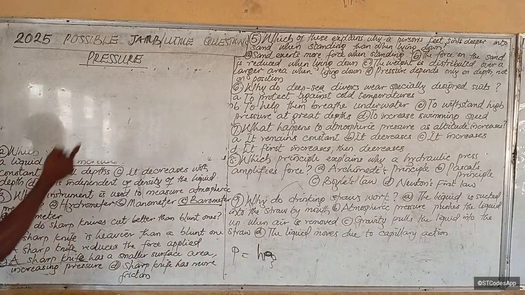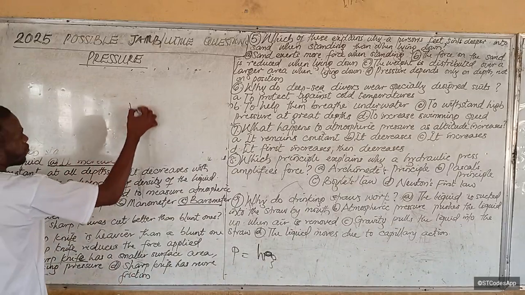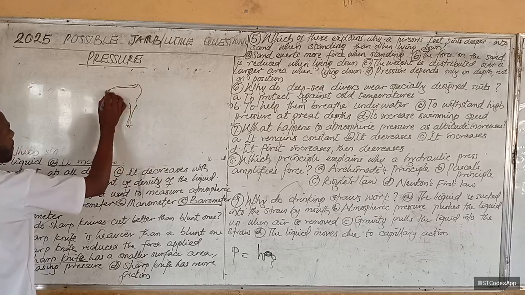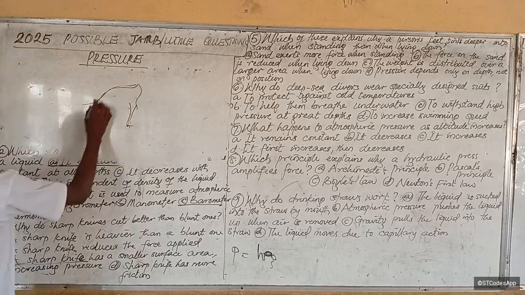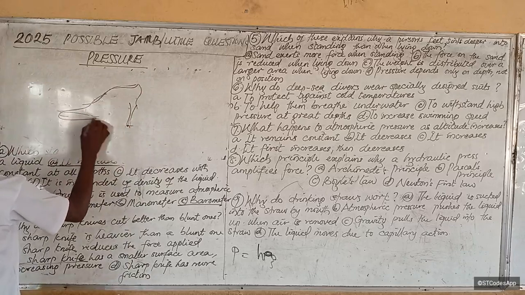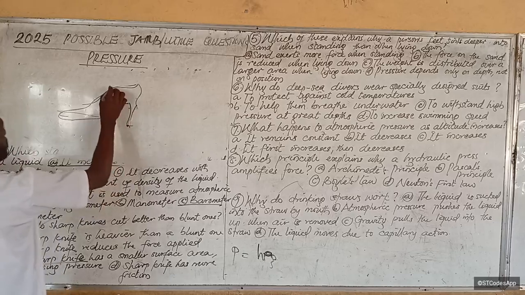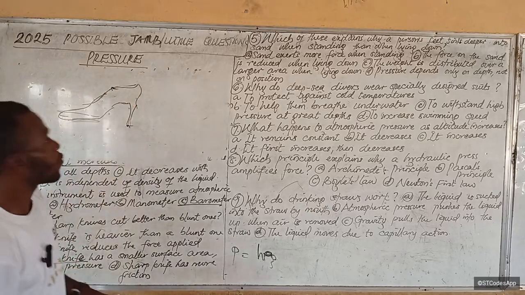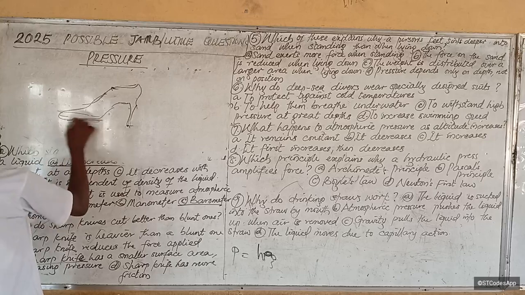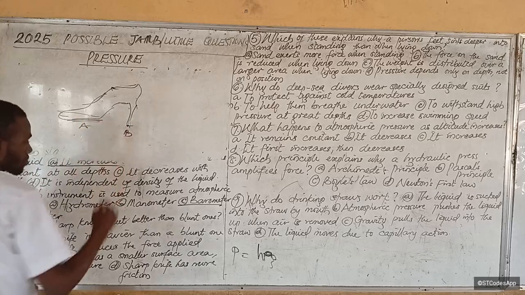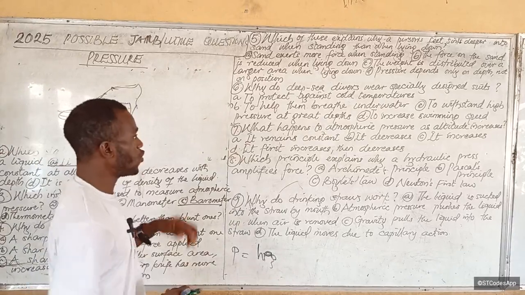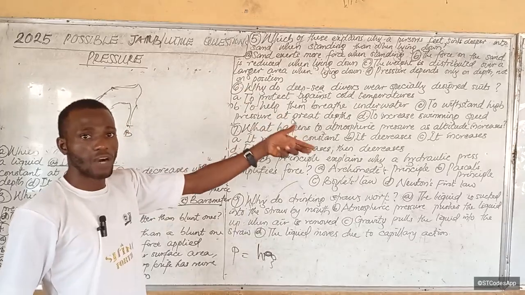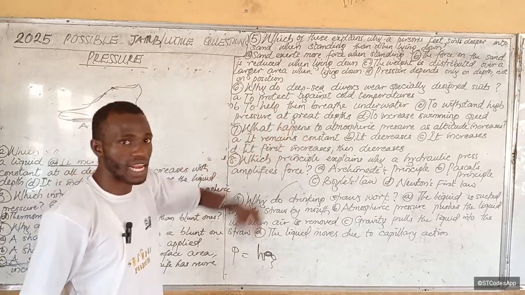Now, even the concept of the stiletto that I talked about the other time, the shoe. I'm just trying to draw a stiletto. Now, you will notice which of these surfaces, surface A, surface B, depicts a person standing, and which one depicts a person lying down?